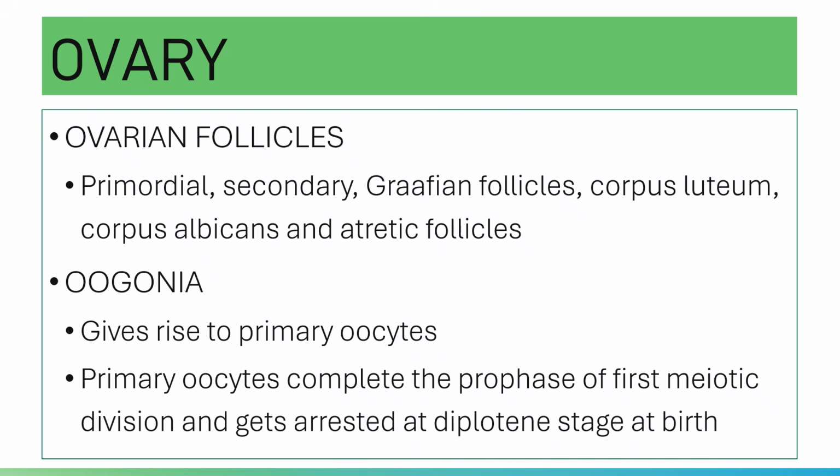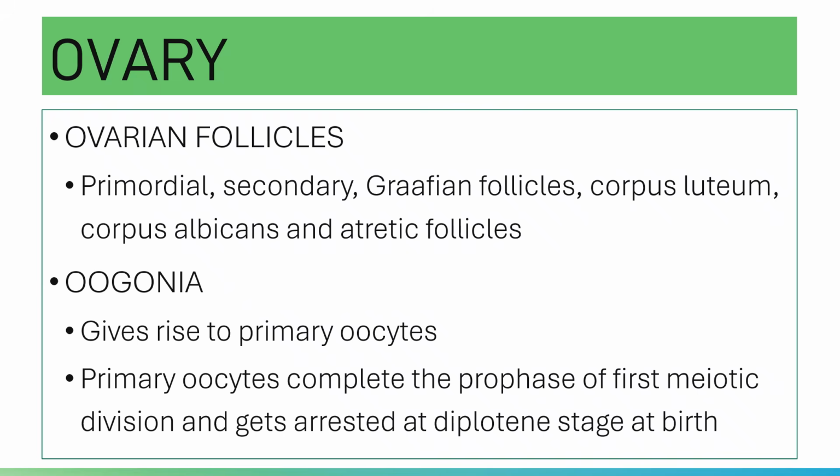Please note that out of 2 million primary oocytes, 400,000 will persist up to puberty and only 500 will ovulate. Again, this is nice to know. Out of 2 million primary oocytes that are produced, at least 400,000 will persist up to puberty and only 500 will ovulate.